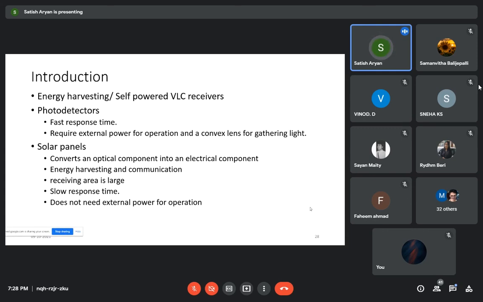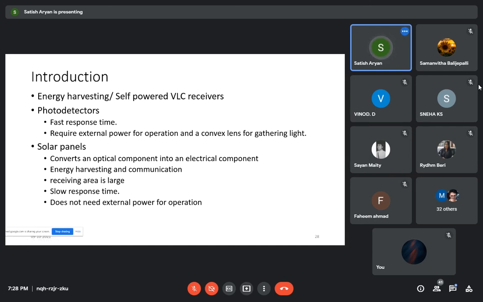So there is one way to use another source of detector called solar panels. They act as light to electrical converters. As well as converting light, they do harvesting also, and they can be used for communication. The only advantageous as well as disadvantageous part is the receiving area, which is large. Advantageous in terms of energy harvesting, but in terms of implementation, it is bulky. And they have slow response time. That means that limits the data rate, and it does not require any external power for operation.